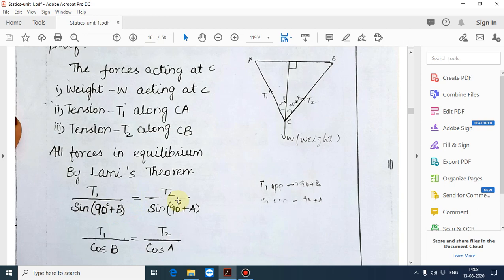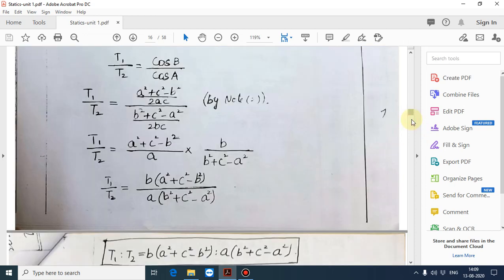T1 divided by sin(90+B) is equal to T2 divided by sin(90+A). You know sin(90+θ) is equal to cos θ. So T1 divided by cos B is equal to T2 divided by cos A. Next, T1 by T2 is equal to cos B by cos A.